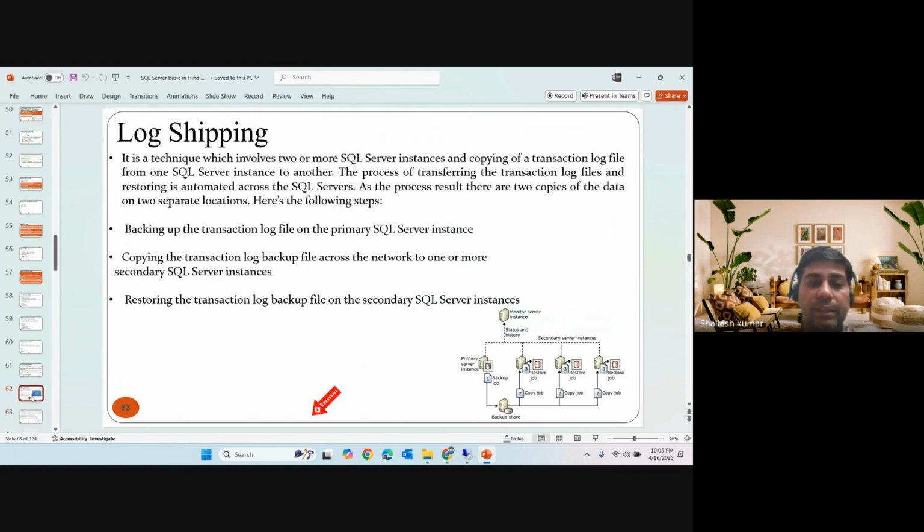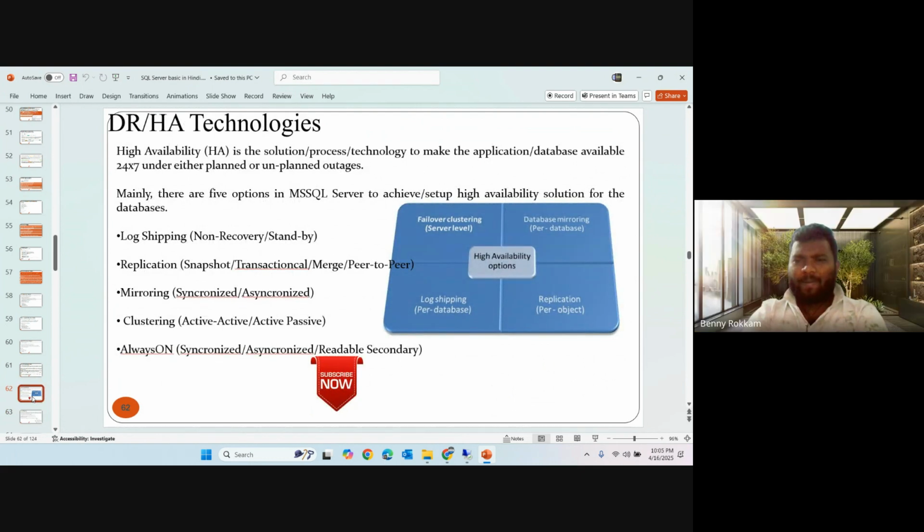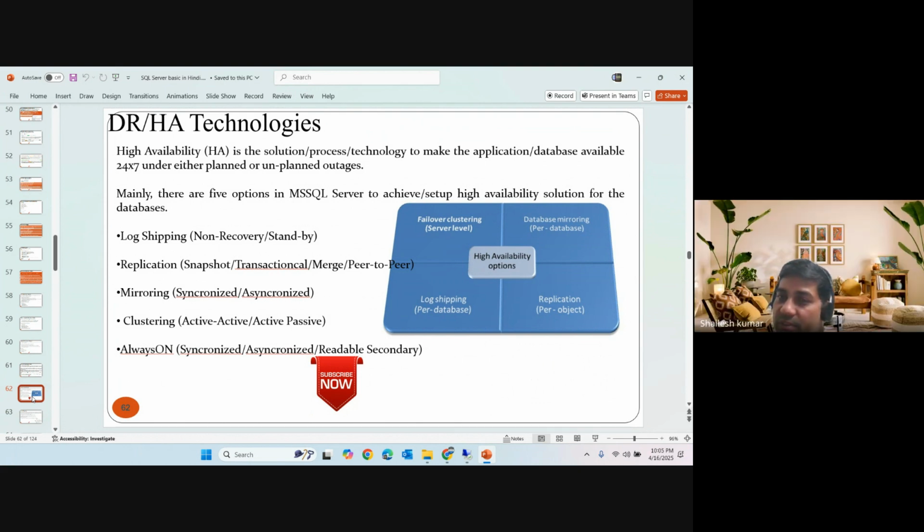We require A and B servers with the same configuration, right? Then we require a shared storage or shared drive for keeping the log to copy from one server to another, because we are shipping the log. Shipping means transportation, right? So here we require one location.